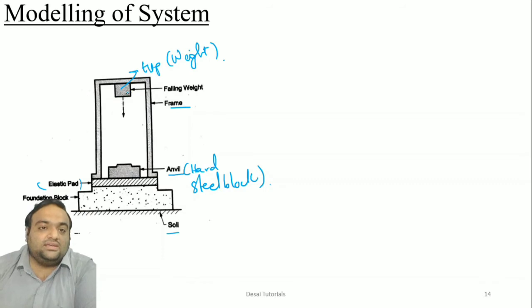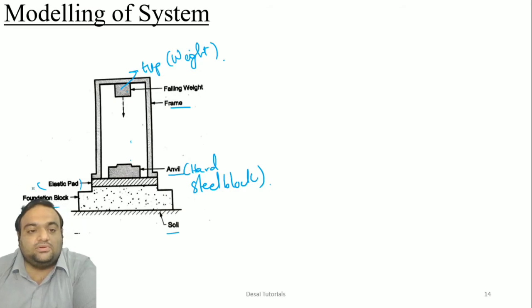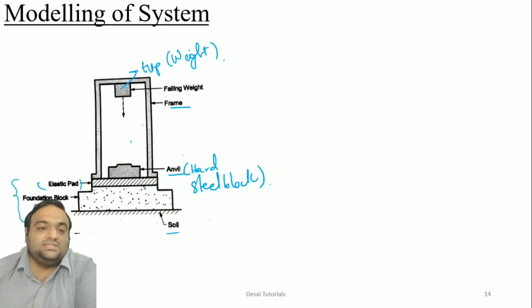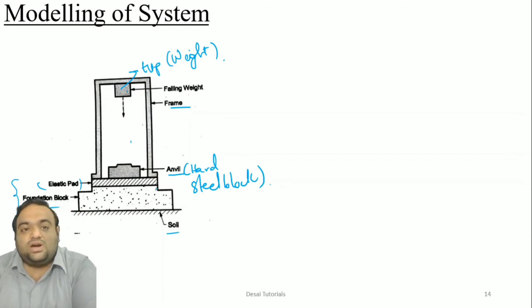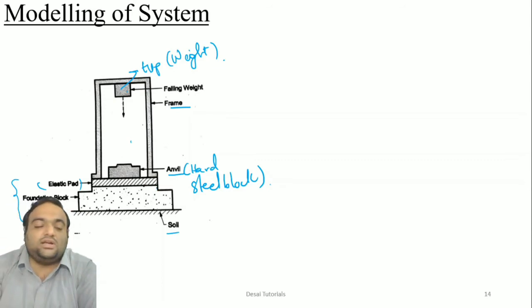So now when the weight is allowed to fall on the system, what will happen? It is going to create a vibration over the following foundation, right? So how can one calculate what amount of vibration will be produced by this falling weight, so that our foundation or the elastic pad will not break?